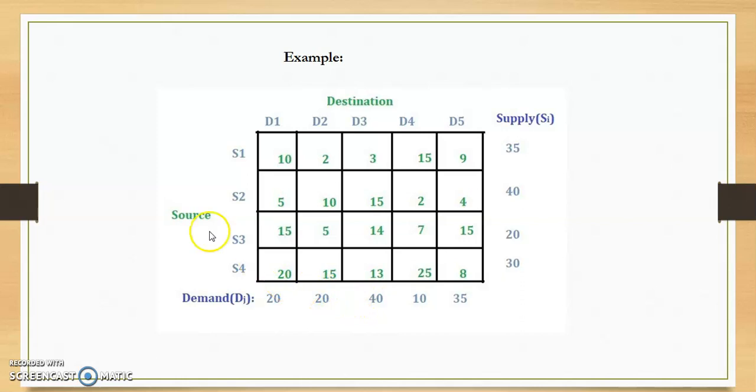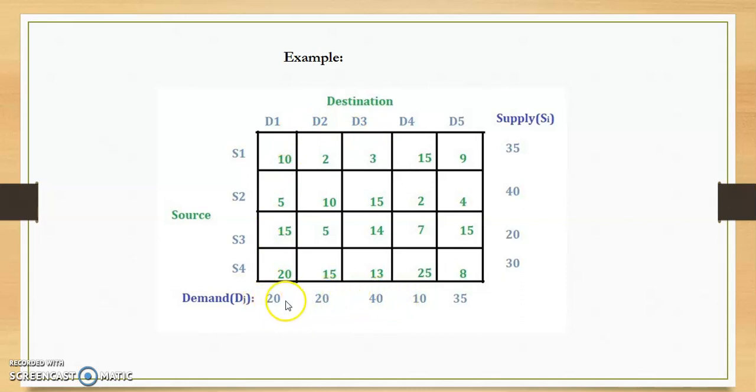Here for each of the sources, sometimes called origins, the supplying capacities are mentioned on the right hand side of the table, while for each of the destinations D1, D2, D3, D4 and D5, the respective demand is mentioned along the columns.